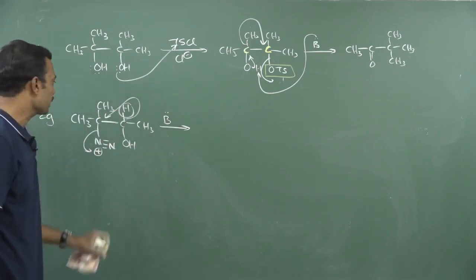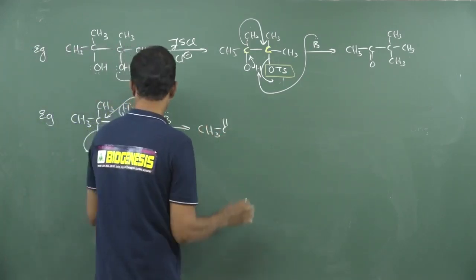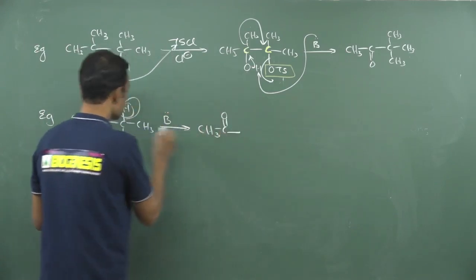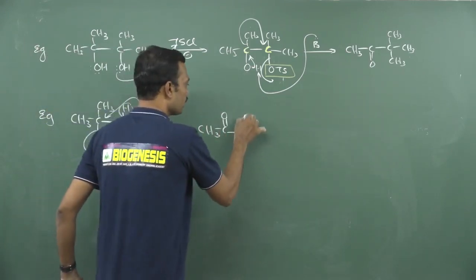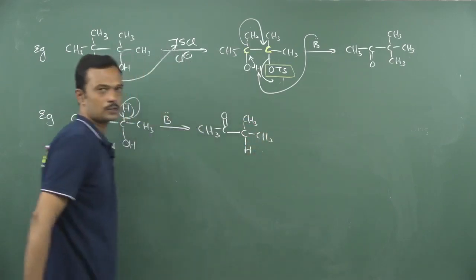Lighter groups are migrating now. N2 is completely removed. After removing this, now this CH3 carries C double bond O, CH3 C double bond O, and here CH3 followed by CH3 and here hydrogen. That is the answer.